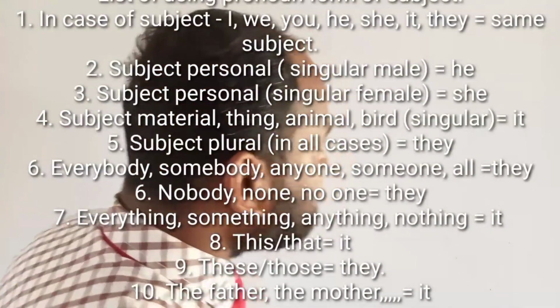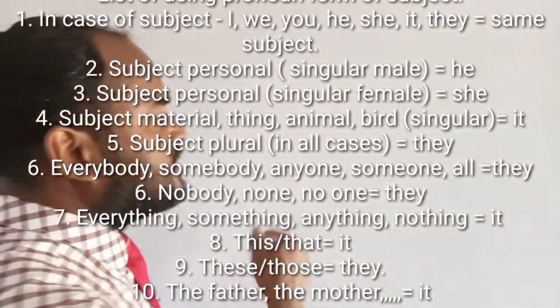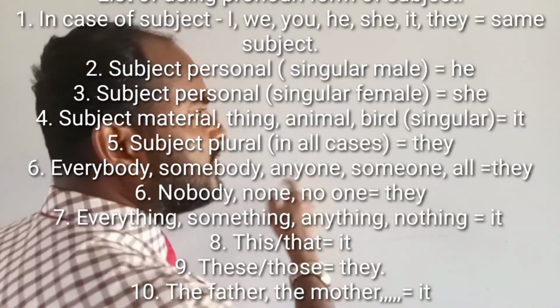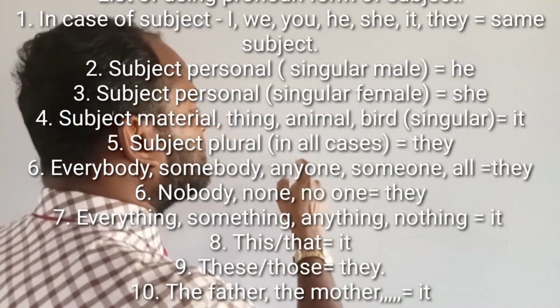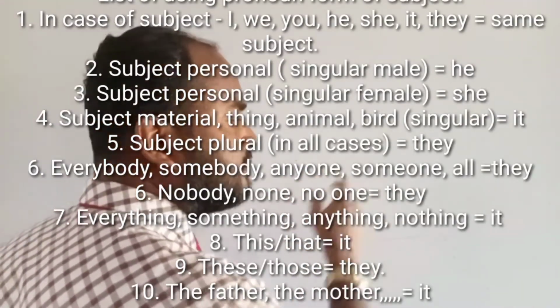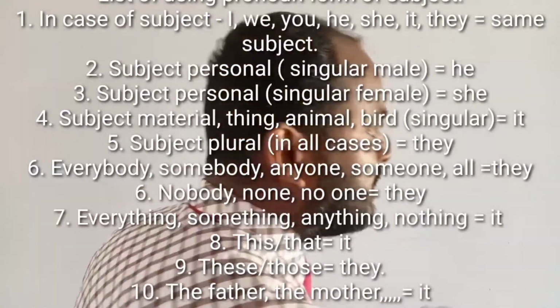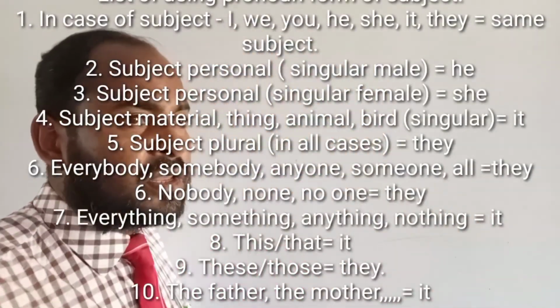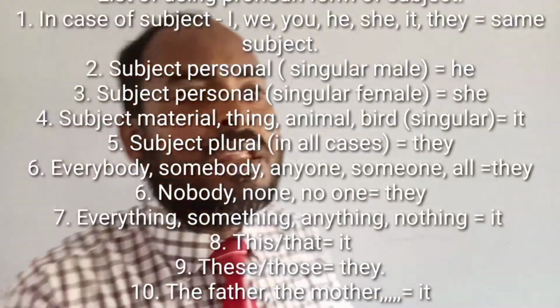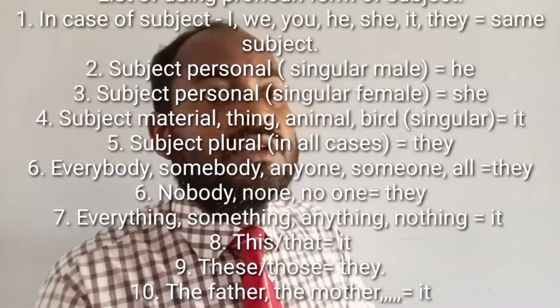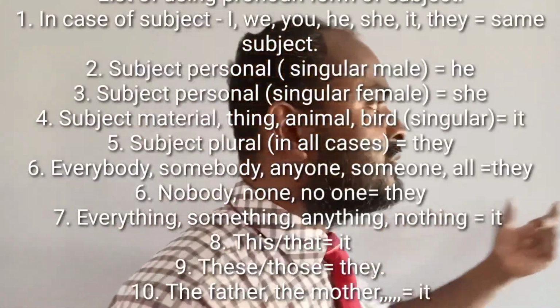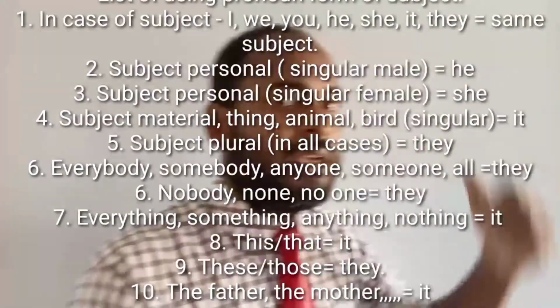Okay, my dear learners, you know, if the subject of an assertive sentence is everybody, somebody, someone, anyone, nobody, none, no one, and so on, then we shall use the pronoun form they.